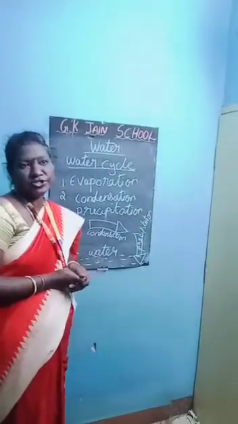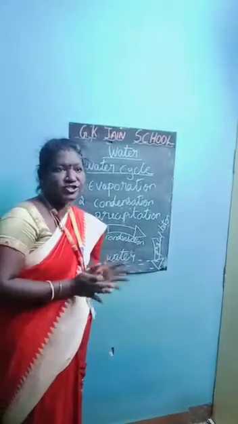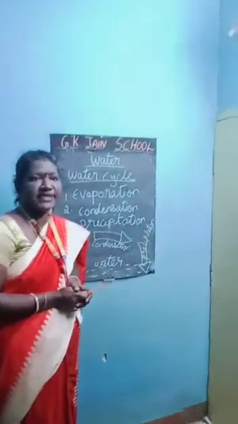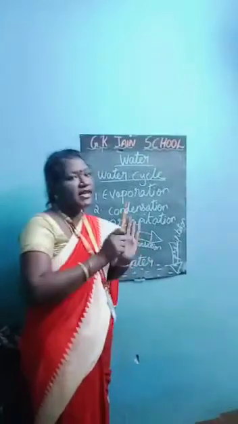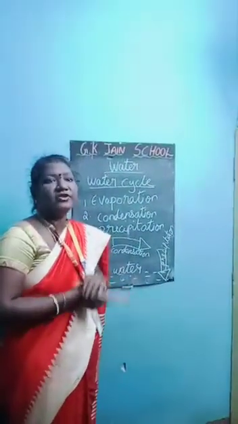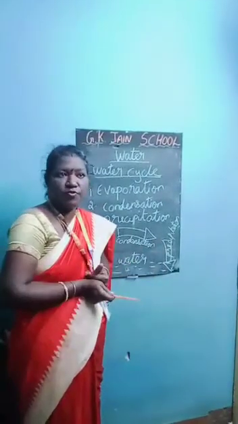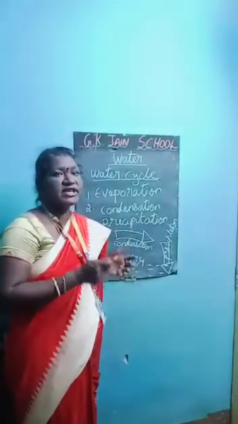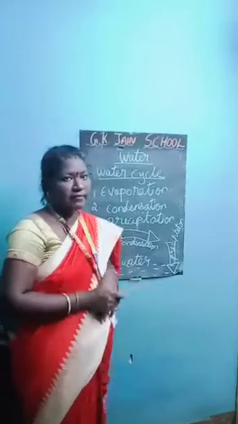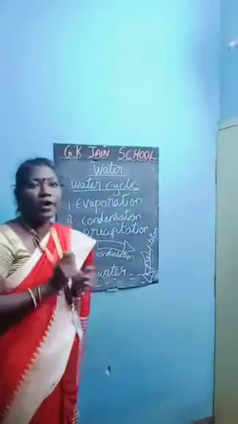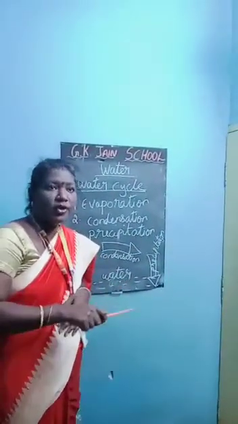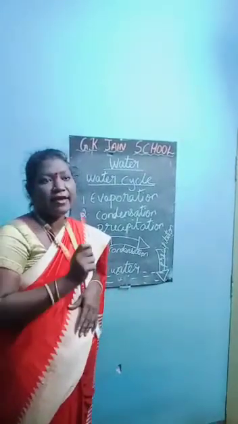Children, now we are going to teach about the water cycle. In nature, water changes states: solid state, liquid state and gaseous state. Now I am going to teach: due to the heat of sun rays on the water, water in the oceans or seas changes into water vapor and rises up. The water becoming water vapor on heating is called evaporation.